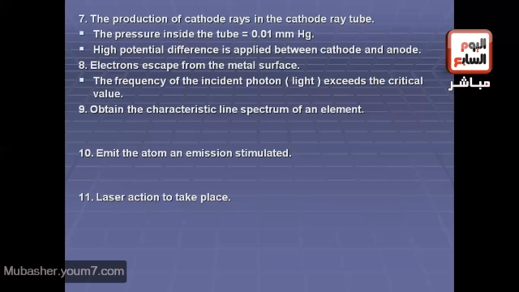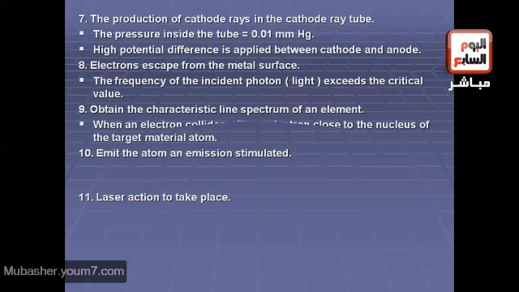That's right. Another sentence. Obtain the characteristic line spectrum of an element. How to obtain it? Yes, if the electron collides with a close electron of the nucleus of the target material atom. That's right. In this case only, we can obtain the characteristic line spectrum.